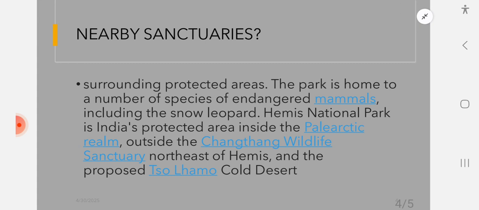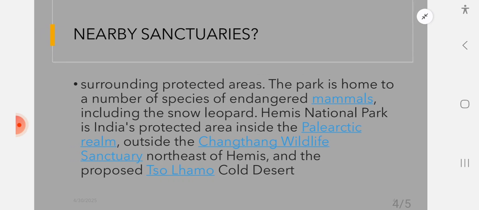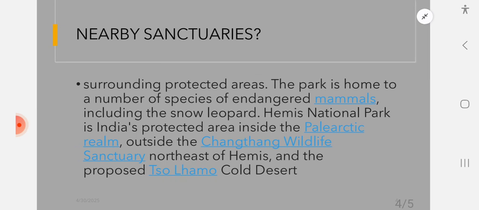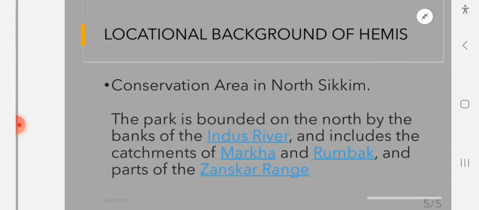So this is the most important outcome of this slide, which you should always remember. Changthang and Tso Moriri, which is a cold desert, and Hemis, they are all nearby in Ladakh. So now, after this, let us move to the locational background of Hemis.